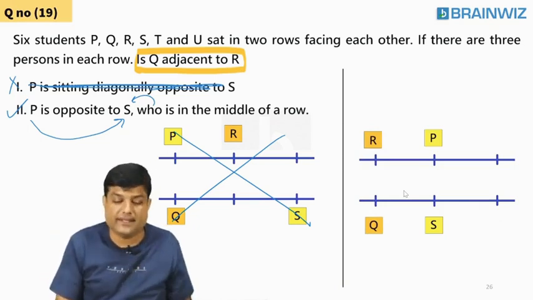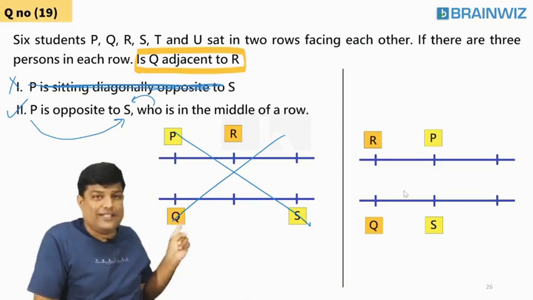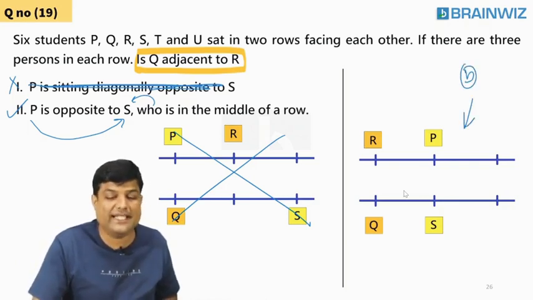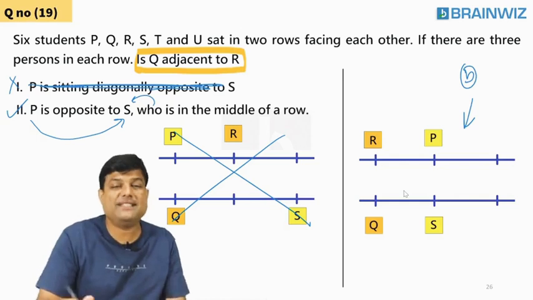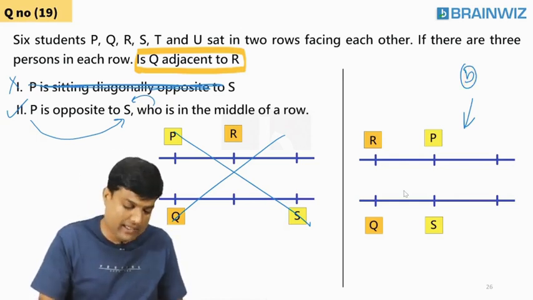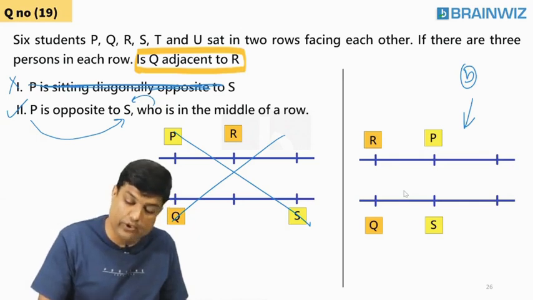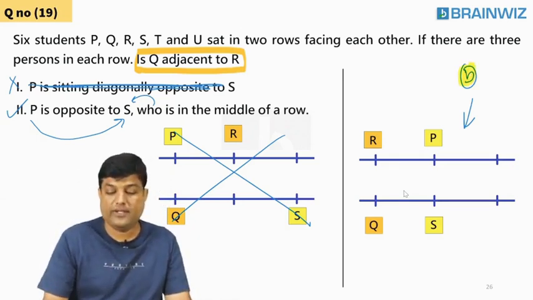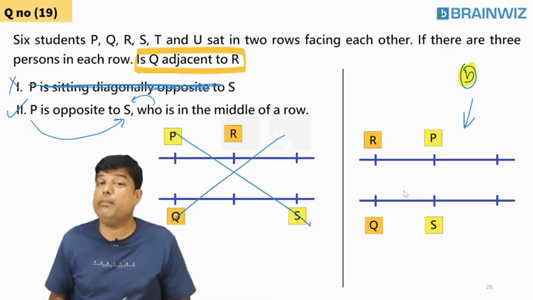What your question is, sir, is whether they are adjacent to each other? Yes. This alone is sufficient to say that, sir, 100% they are not adjacent. This is a hint I can tell you. 100% they are not adjacent, that I can tell you using statement 2 only. Are you understanding, everybody? So 1 is not required, 2 is required. So the answer is Bangalore.